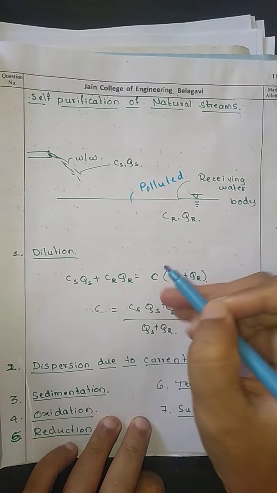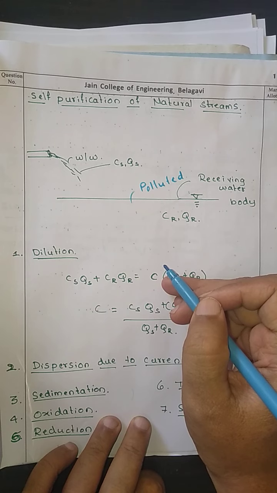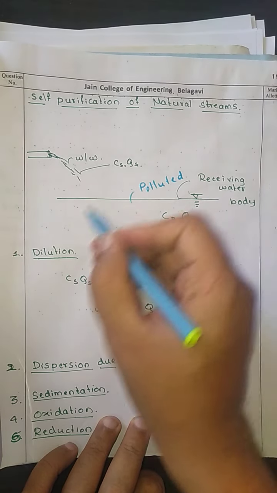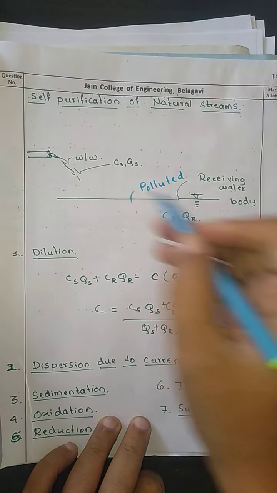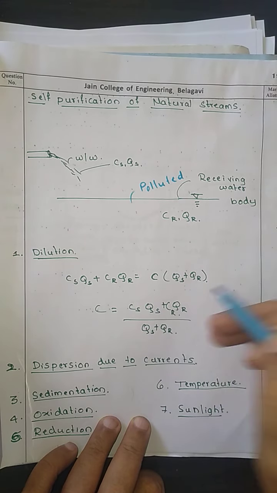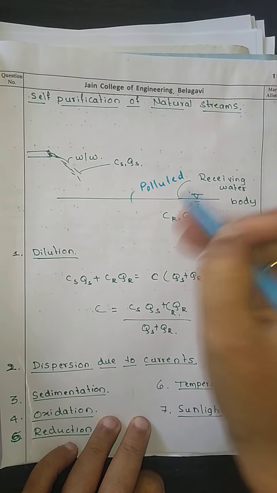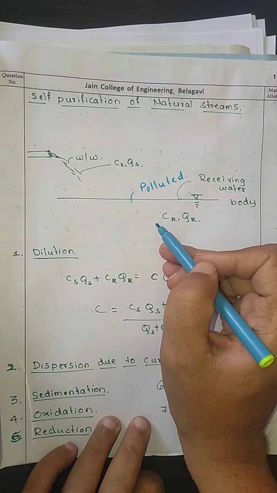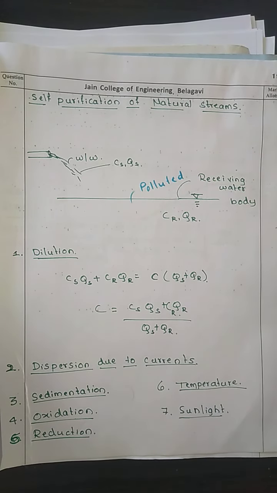But this self purification is dependent on several factors. When a receiving water body receives wastewater, it gets polluted. Even after getting polluted, it purifies itself. That process we call self purification. But the self purification process is dependent on many factors.